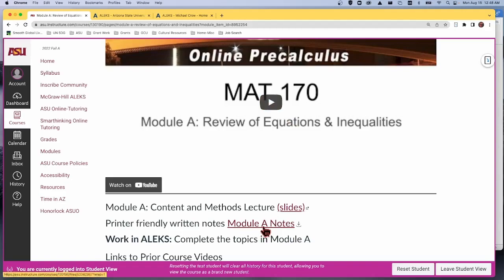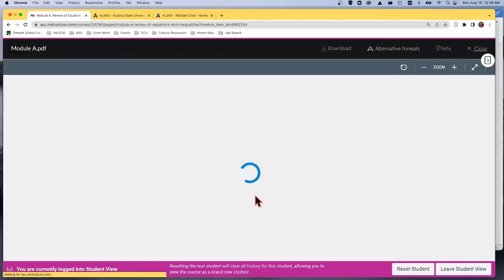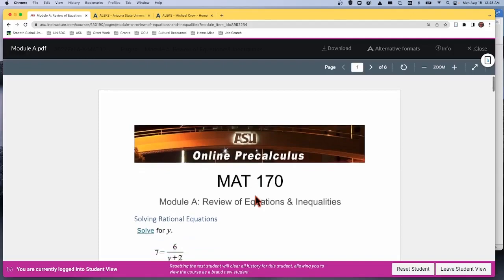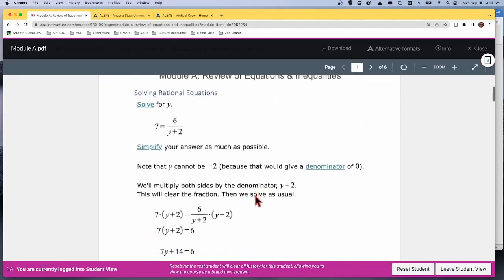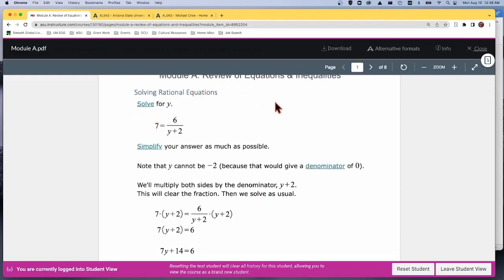There are notes for each of them. I'll go ahead and click on that. You'll see this. Much of the lecture is based on the notes, so they are there to help you sometimes see more detail, sometimes see some additional examples, and sometimes see the same examples but in written form rather than video form. So we see we're going to be asked rational